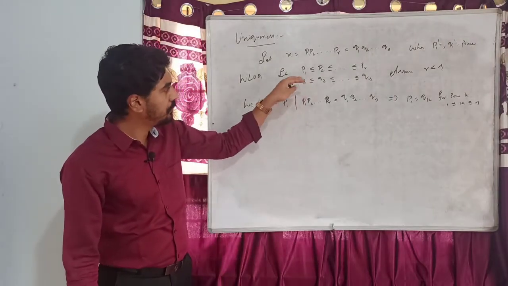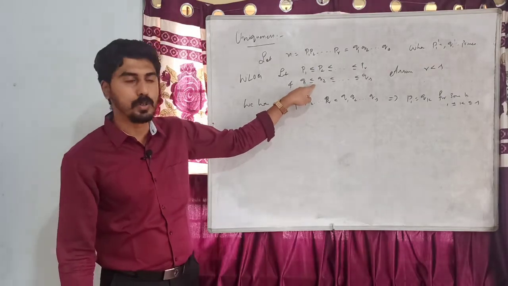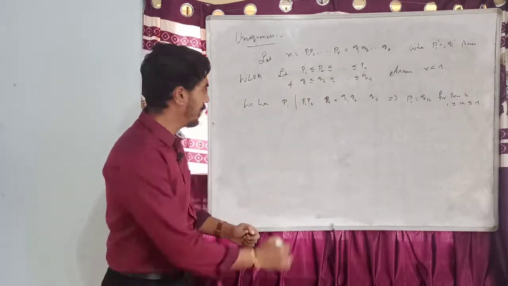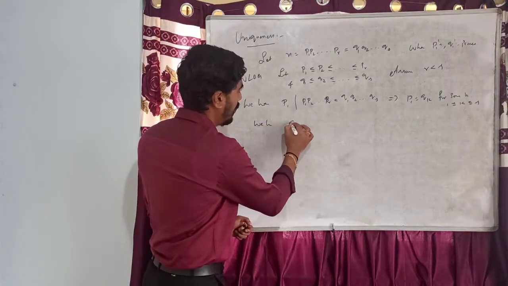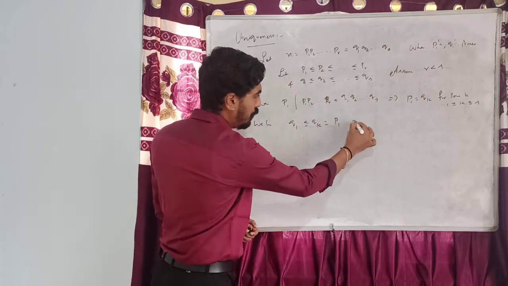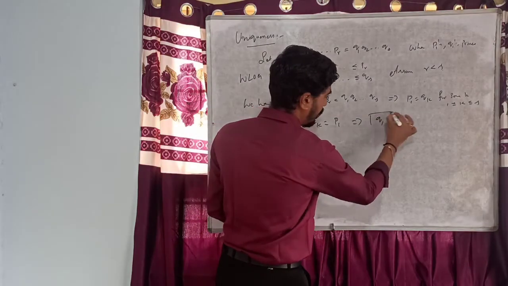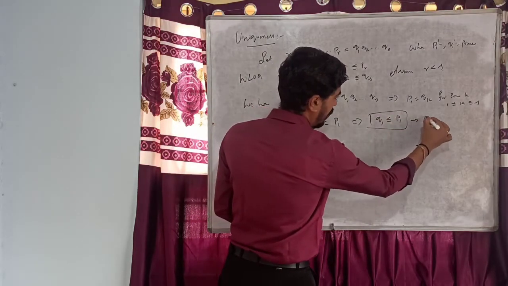Now if you observe here, q1 is less than or equal to q2, and so on, less than or equal to qk. We have q1 less than or equal to qk, which is the same as p1, and therefore q1 is less than or equal to p1. Let me take this as 1.